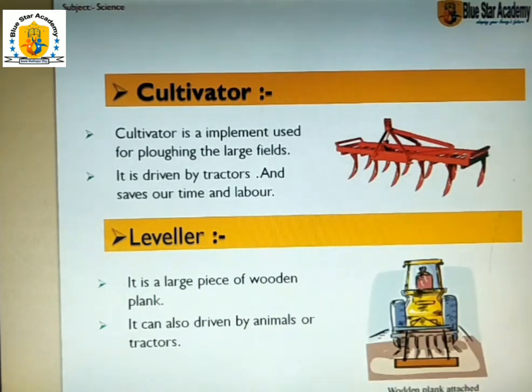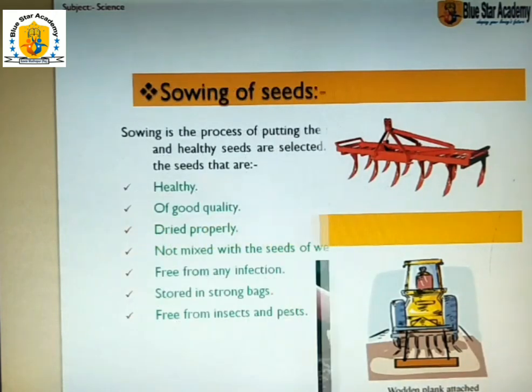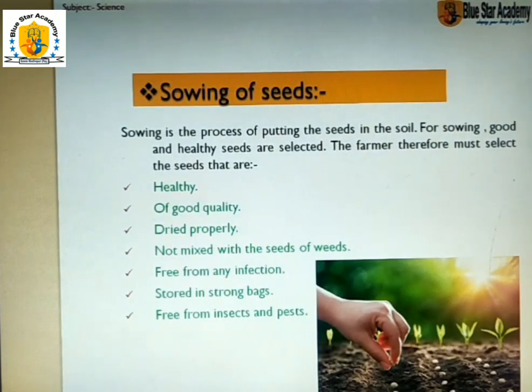What is a leveler? Leveler is nothing but a large piece of wooden plank. It can also be driven by animals or a tractor. So all of these are the instruments used for preparing soil.